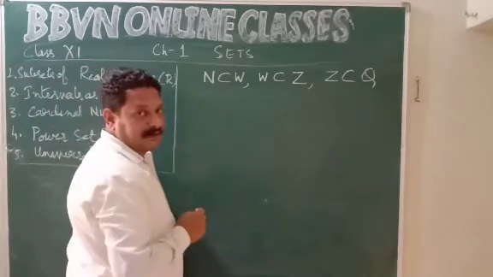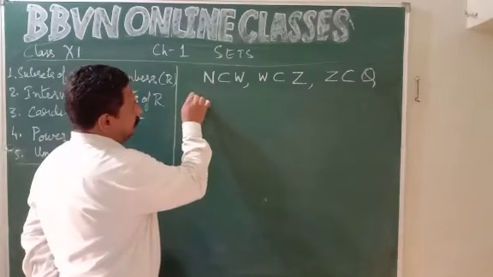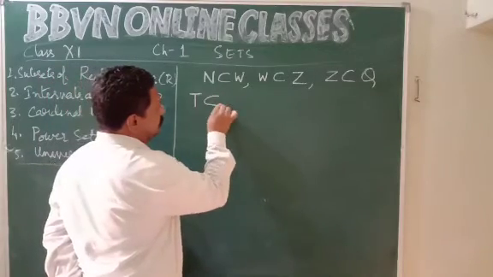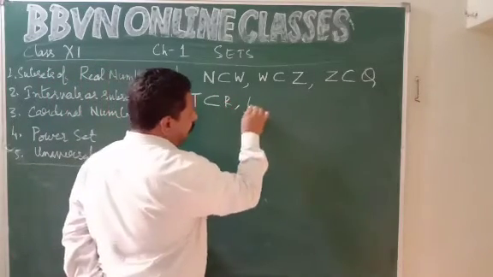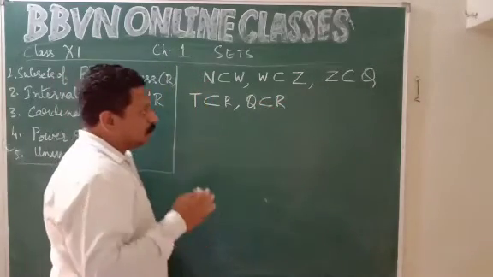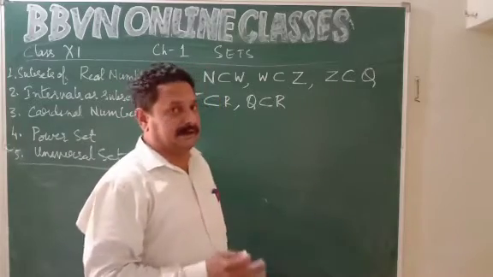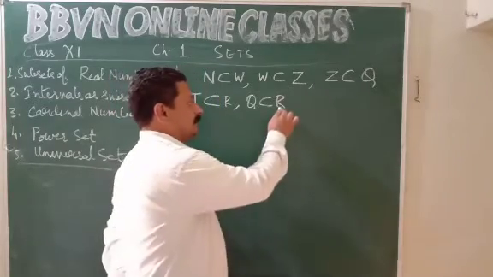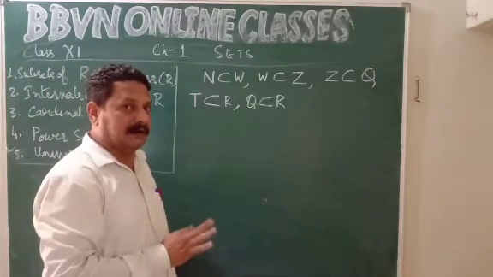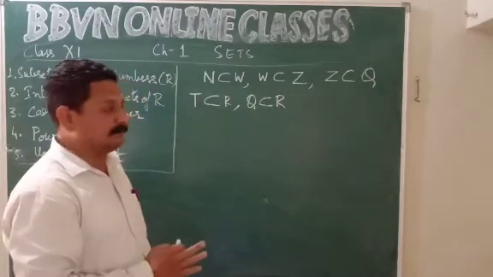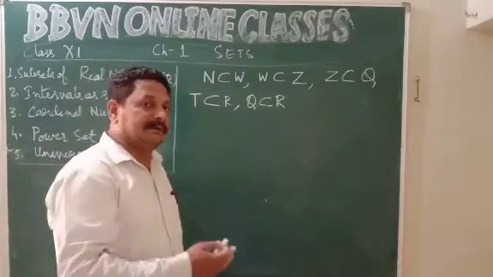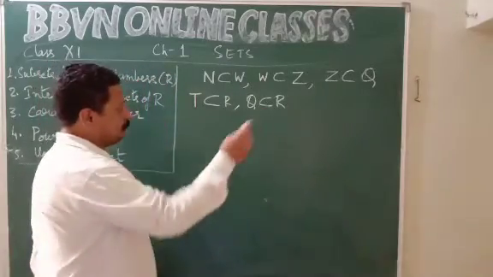Then you also have irrational numbers. Usually irrational numbers are represented by T. So irrational numbers are also real numbers. So irrational numbers are the subset of real numbers and rational numbers are also the subsets of real numbers. Okay. So whatever we have studied till date in the number system, the largest set is the set of real numbers. All the other sets of the number system are its subsets. Till date, this is what we have studied. Maybe when we move ahead in grade 11, we can study that in the number system we have something else also.